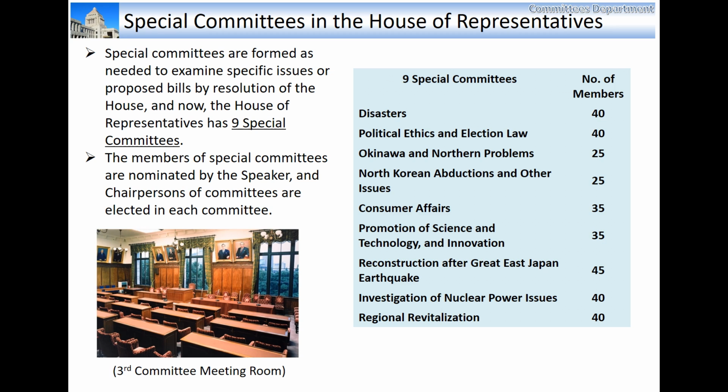Special committees are established at the beginning of each Diet session and are abolished before the next Diet session. But some of the special committees, such as the Special Committee on Disasters and the Special Committee on the Election Law, continue to exist almost permanently.